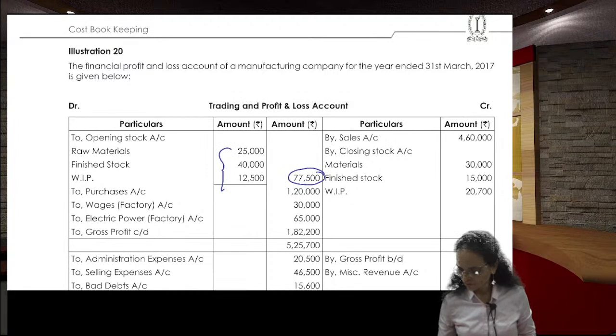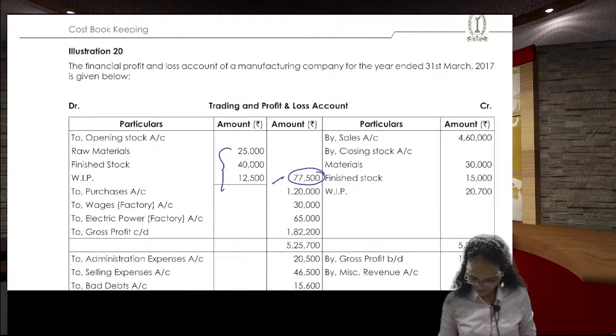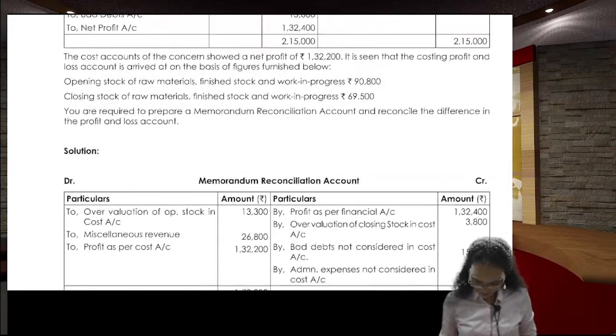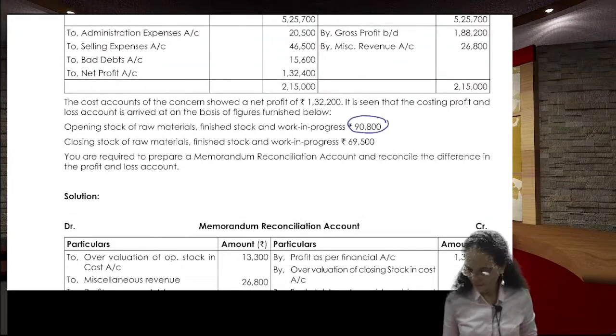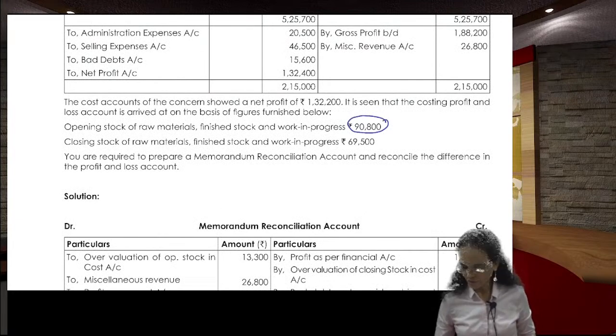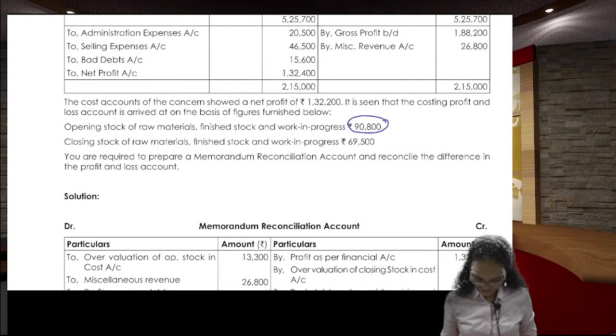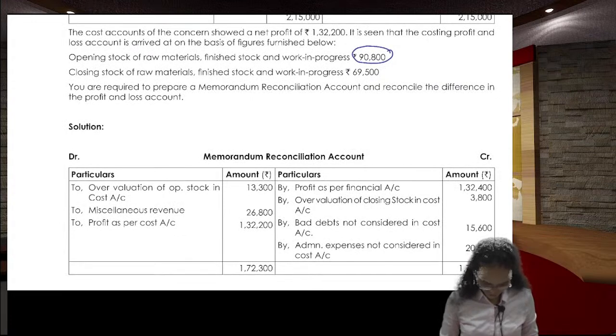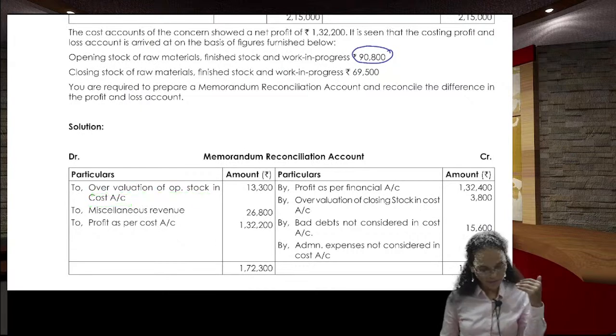If you add all together, 25,000 plus 40,000 plus 12,500, that is 77,500. But here, what opening stock is given? 90,800. 90,800 minus 77,500 is 13,300 rupees, the overvaluation of the opening stock in the cost accounts. In the cost accounts, the opening stock got overvalued.